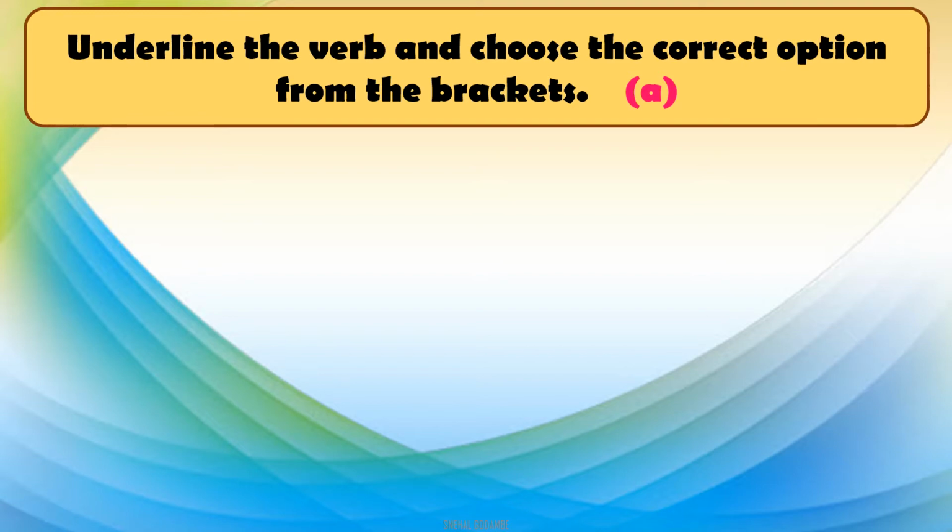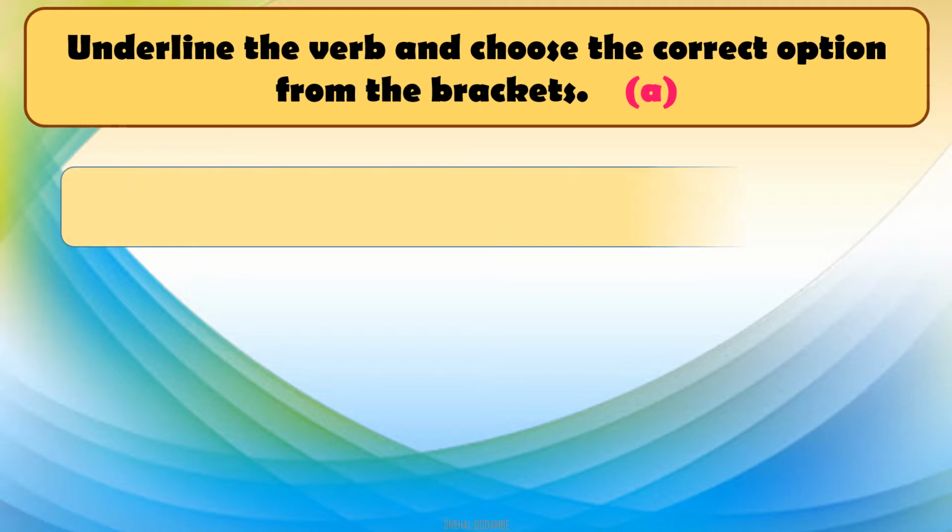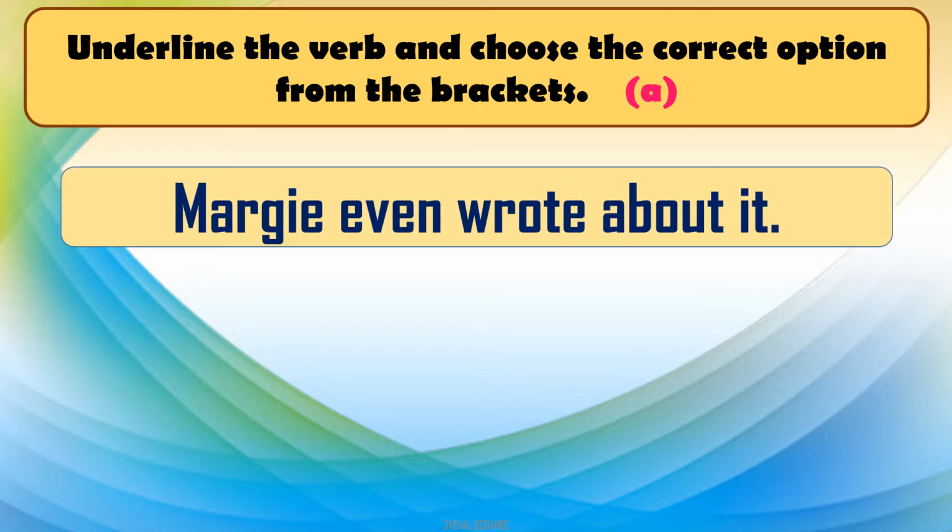See here, you can see the activity is in two parts. Underline the verb. First of all, we have to underline the verb from that sentence, and then there are some options for the answer. We will choose the correct option from the brackets. Okay. What is the first sentence? Margie even wrote about it.